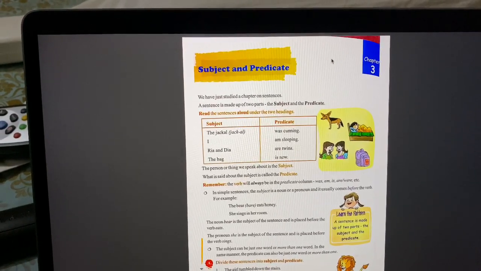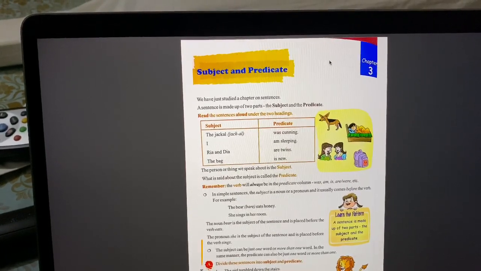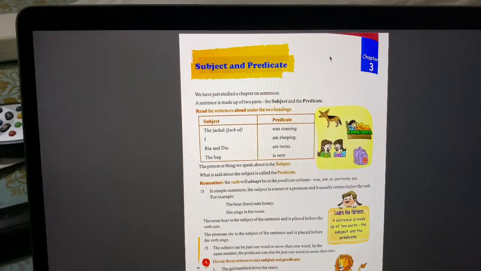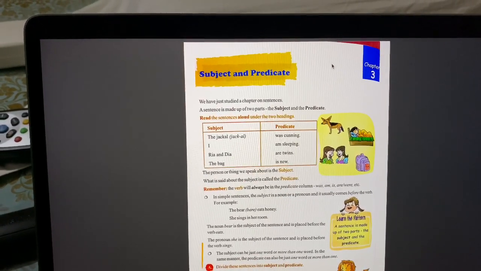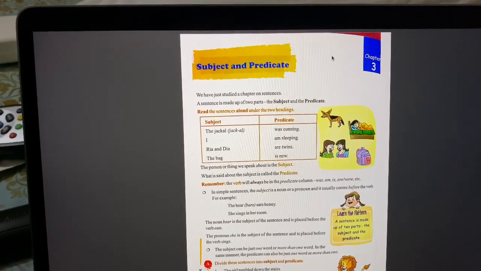Riya and Diya are twins. Riya and Diya being the subject of the sentence and are twins the predicate of the sentence. The last sentence is the bag is new. So over here the bag is the subject of the sentence and is new is the predicate.